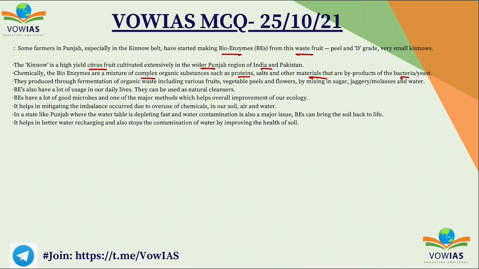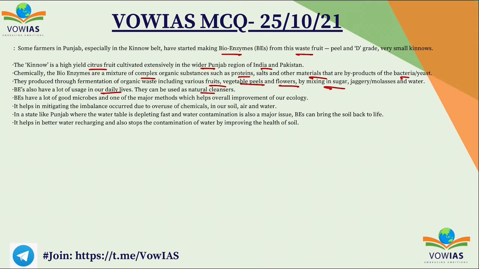So you can say that they are produced through the fermentation of organic waste, and this includes various fruit and vegetable peels, and other flowers, by mixing in sugar, jaggery, molasses, and water. So basically the bioenzymes also have a lot of usage in our daily lives. They can be used as natural cleansers.